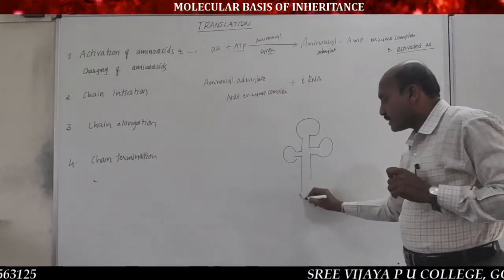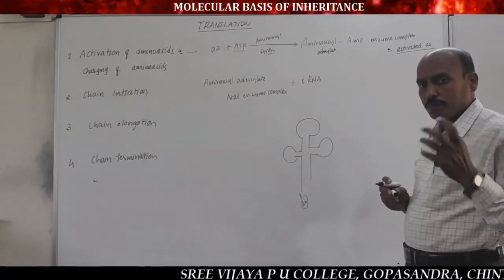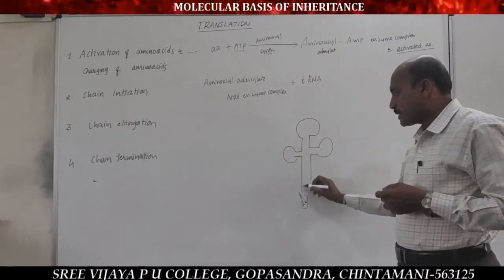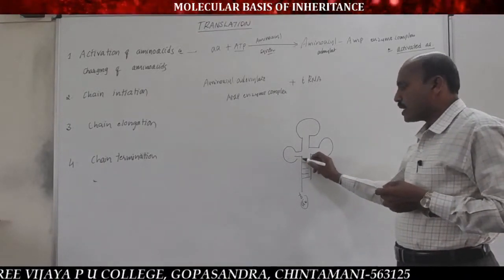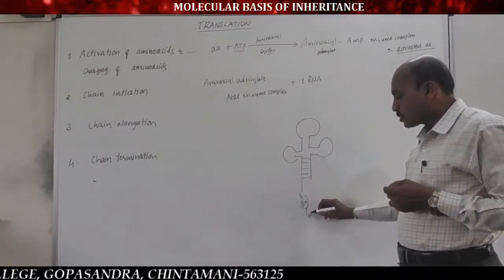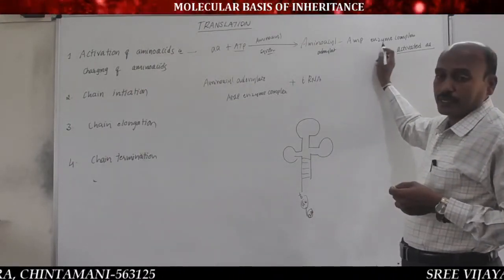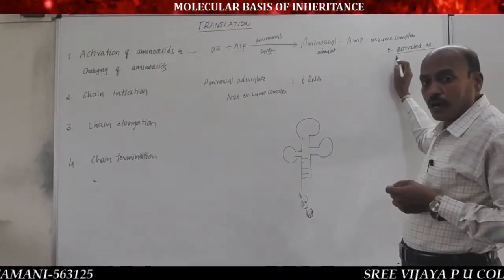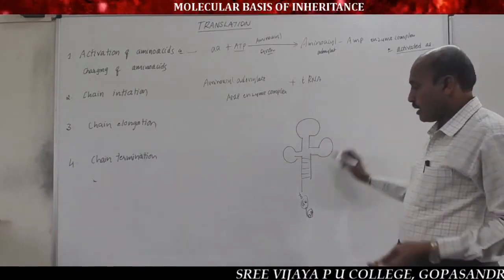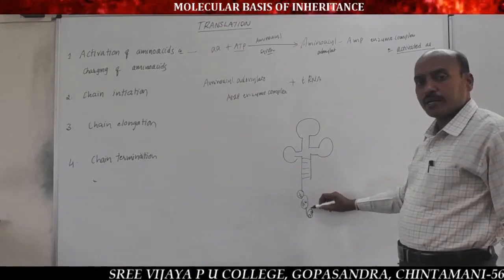The 3' end is the amino acid binding site. We have already discussed the clover leaf model of tRNA proposed by Robert Holley. So the 3' end of tRNA is the amino acid binding site or adapter site. This site only binds to activated amino acid. So here the amino acid AMP enzyme complex, or activated amino acid, binds to the amino acid binding site of tRNA, that is the 3' end of the tRNA.